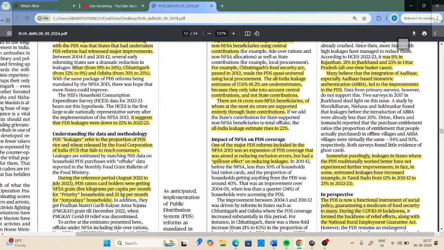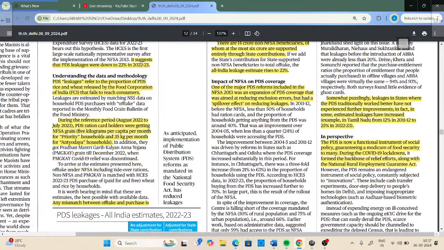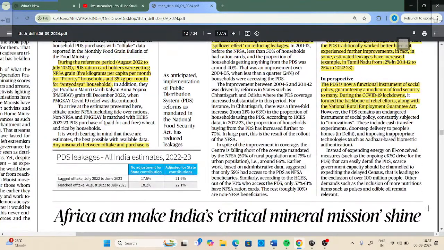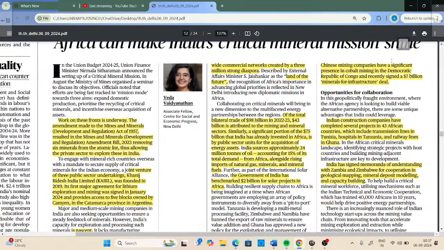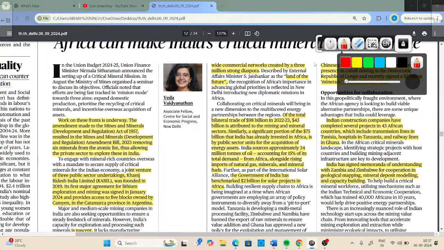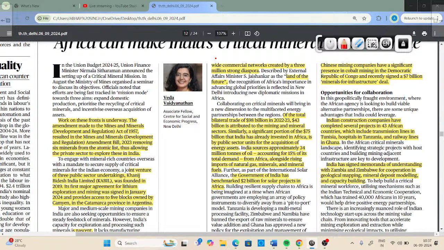So these are the things that you have to understand: the leakage, how things have changed, how this whole NFSA came into existence, then various kinds of schemes. Then we have the next important article. We are not going to deal with this article in very much detail. I will tell you the gist of this article in a jiffy, and we'll move to the next important part of today's newspaper.